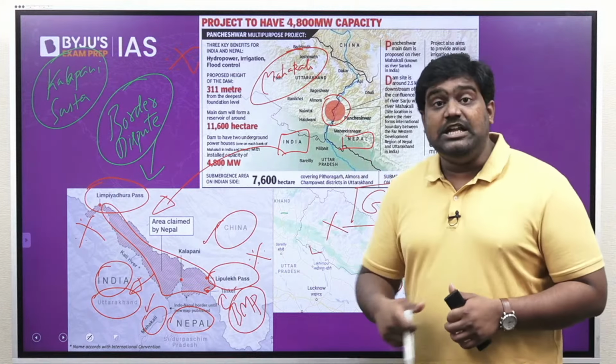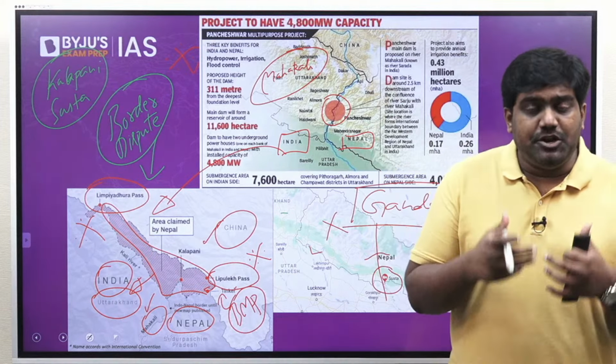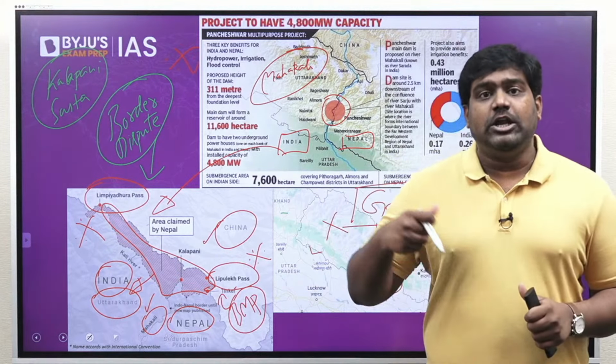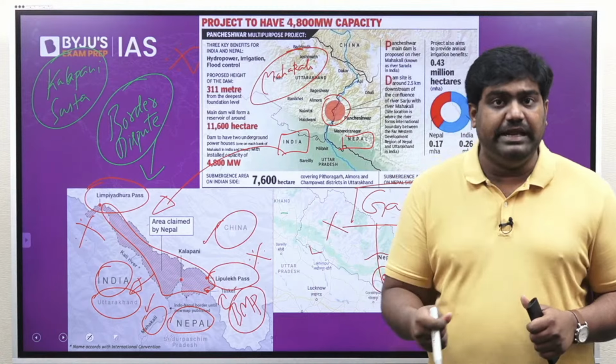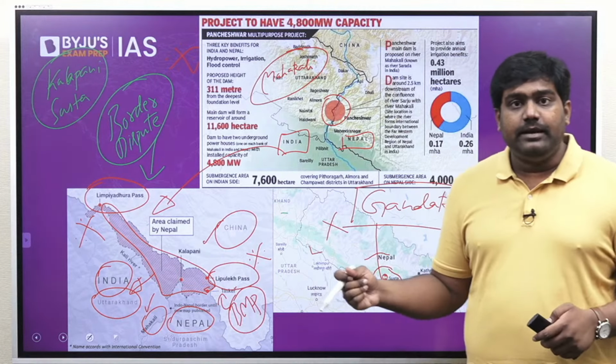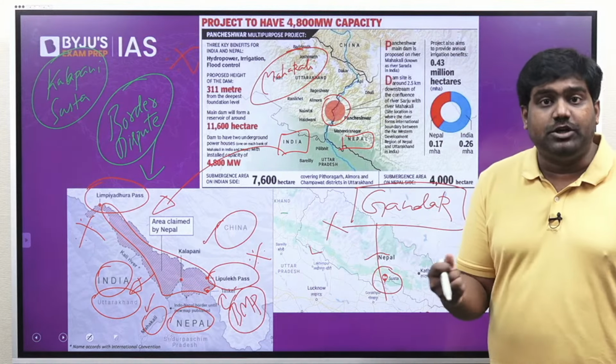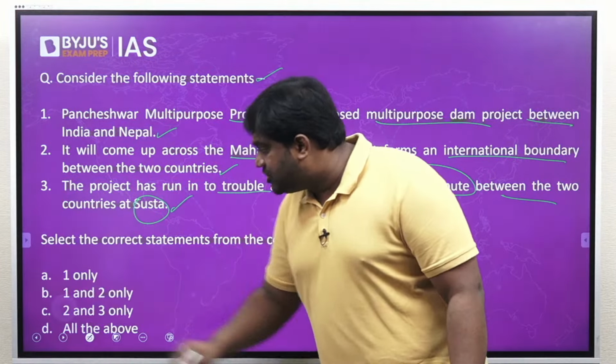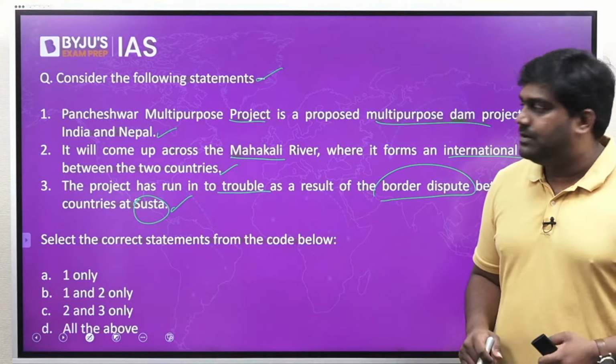The Pancheshwar multi-purpose project will generate massive amounts of hydropower which will be shared between the two countries. It will also provide for drinking water and irrigation needs of India and Nepal, right? It will also help in controlling the flood waters and thus prevent disasters as well. So now equipped with this knowledge, we can easily answer this question.